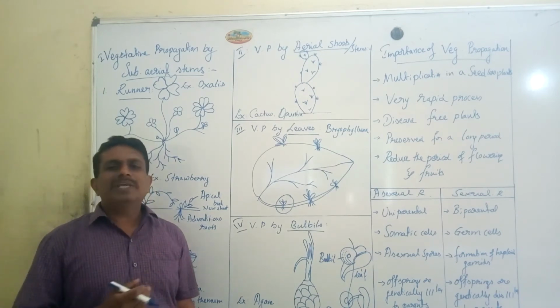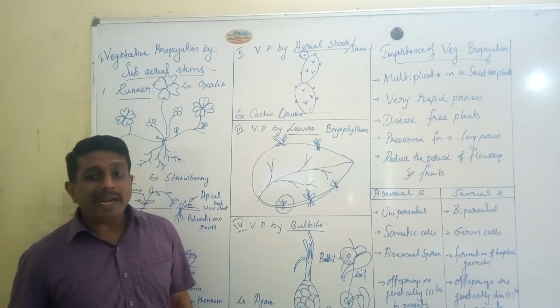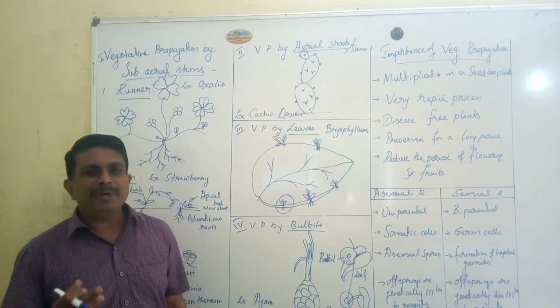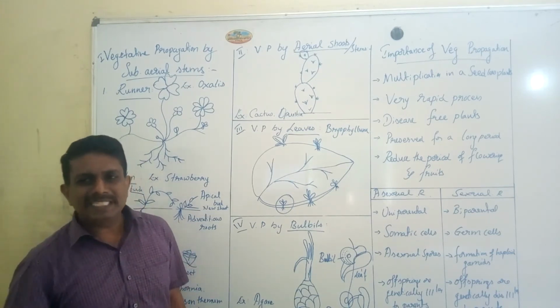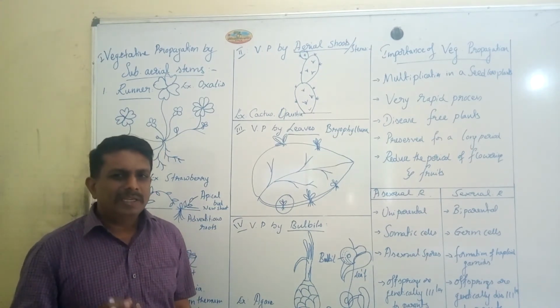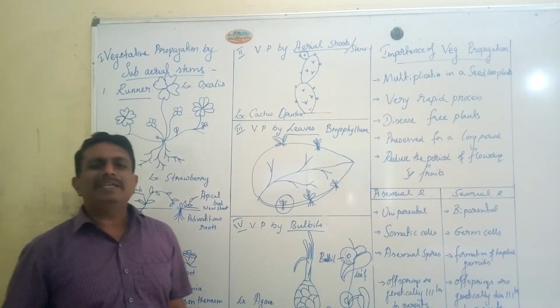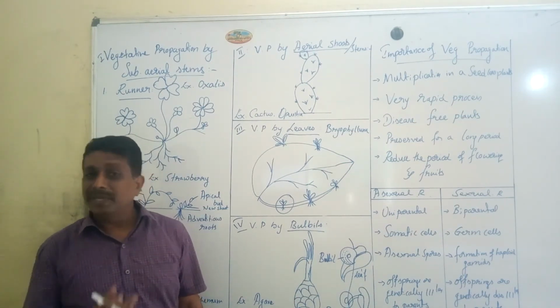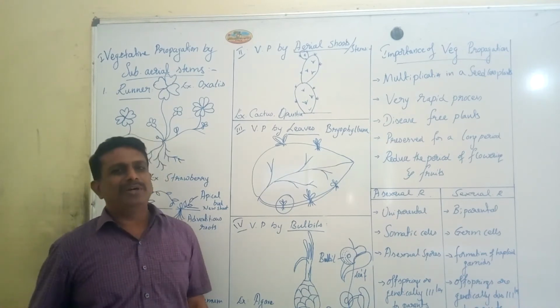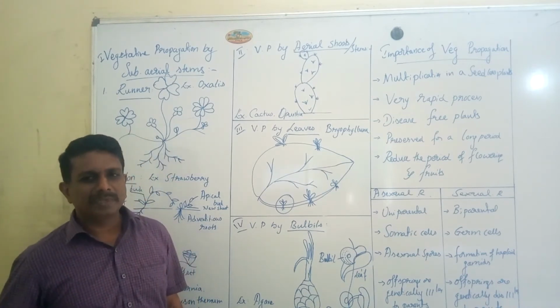The second importance is that a plant can be retained and multiplied independently without any change or variations. It is purely uniparental in origin. Because of the uniparental origin, it does not take part in variation.